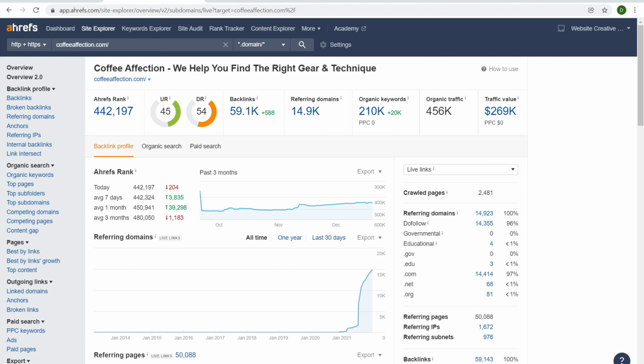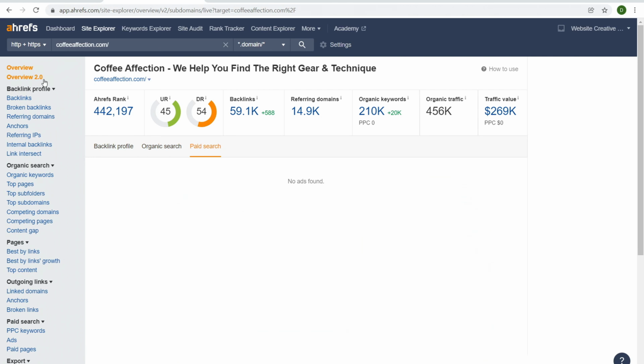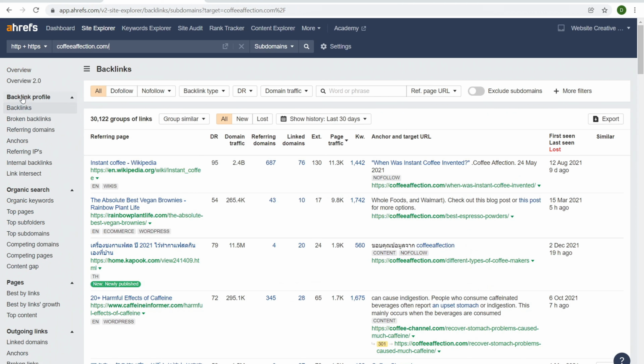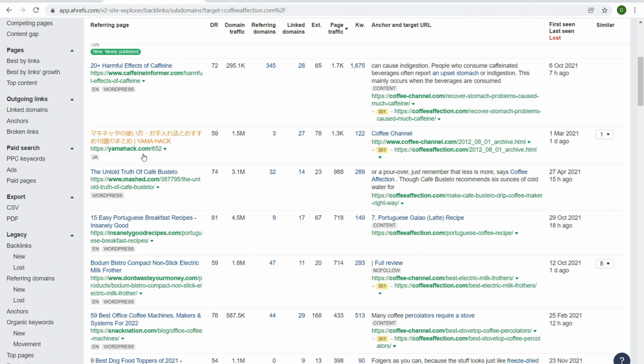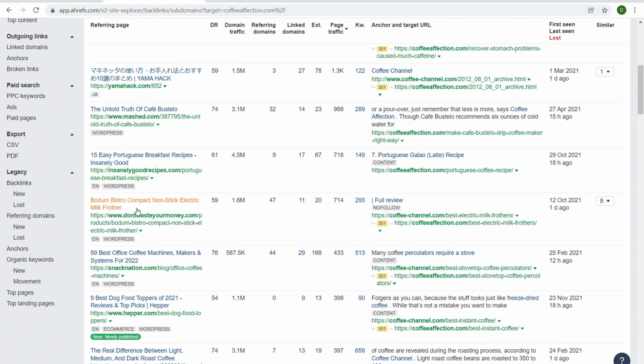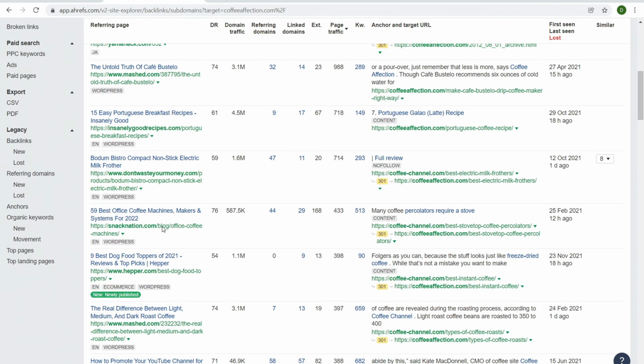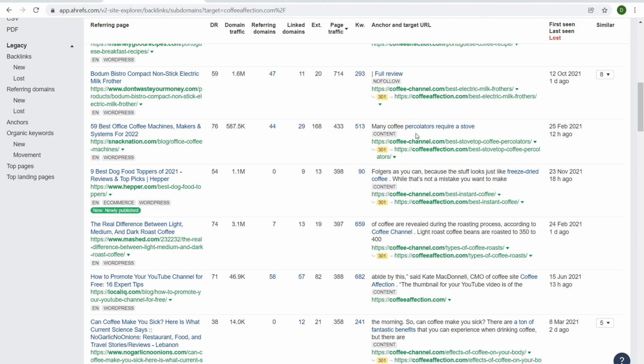Now with Ahrefs, this is far superior. There's no question. This is way better. So you come over here, Coffee Affection, domain name. Over here, I have the opportunity to have a broad overview. I can do the organic search right here, paid search. Over here, we have the backlinks, and I find that the backlinks are more helpful and useful. So right there, domain traffic, link domain, referring domain names. We scroll through this, just gives us a bunch of different websites, insanely good recipes, don'twasteyourmoney.com, Snack Nation, really helpful. And then the page and the anchor text over there, if it's follow, no follow, where's it located? It's located in the content.